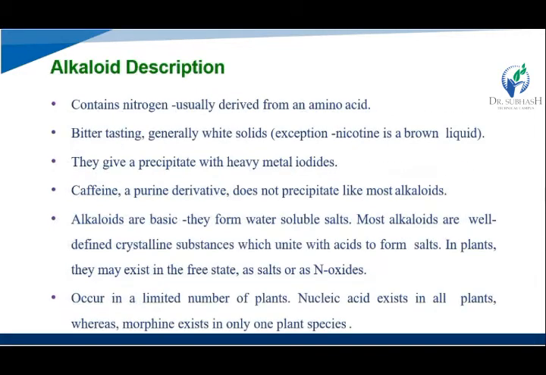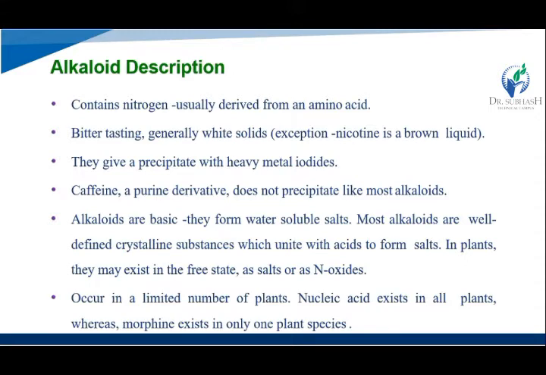Now we study the alkaloid description. They contain nitrogen and are usually derived from amino acids, but some alkaloids do not have nitrogen, so they are not derived from amino acids. The taste is bitter, and the physical appearance is generally white and solid.